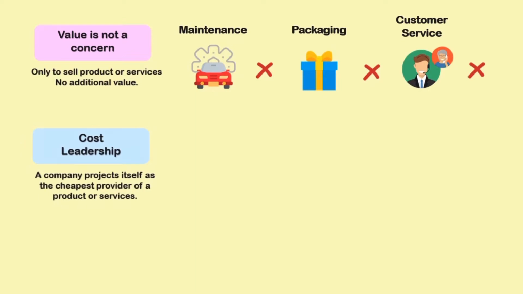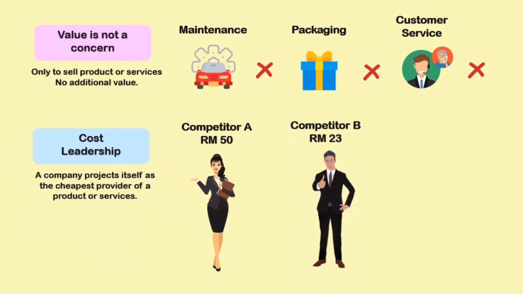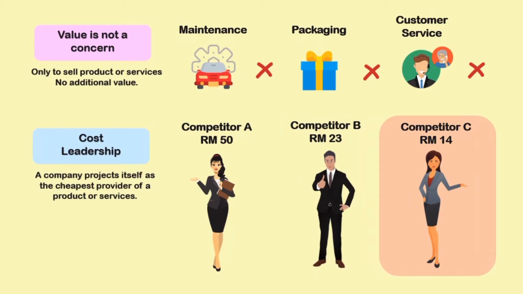Next is cost leadership. This is when a company projects itself as the cheapest provider of a product or services. For example, we have competitor A with the price point of 50 ringgit, competitor B with a price point of 23 ringgit, and competitor C with a price point of 14 ringgit. In this case, competitor C has cost leadership.